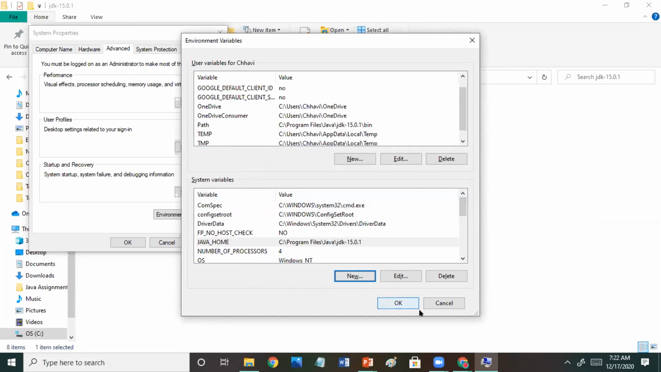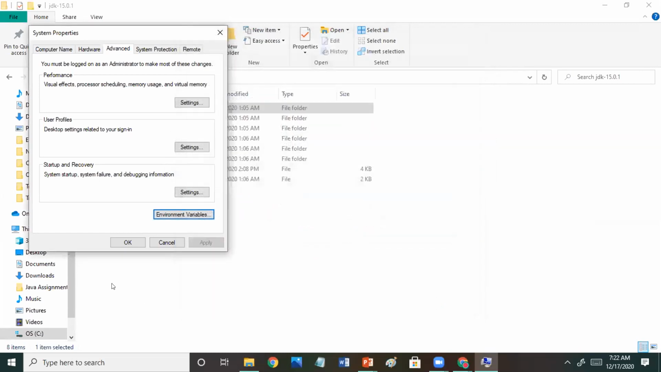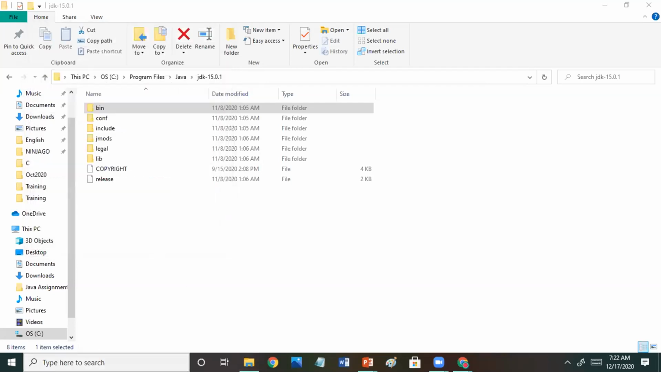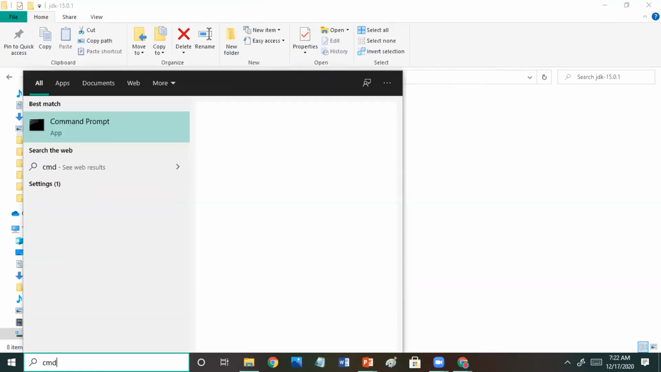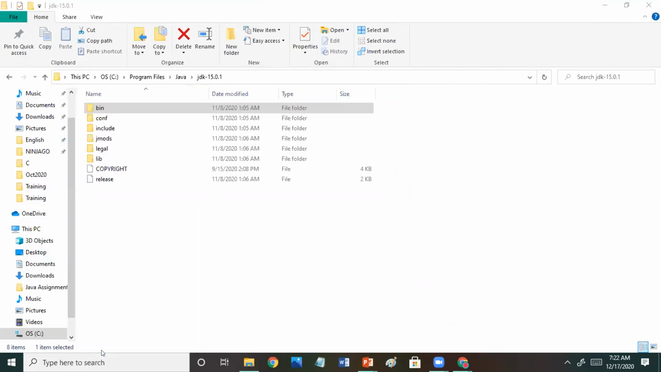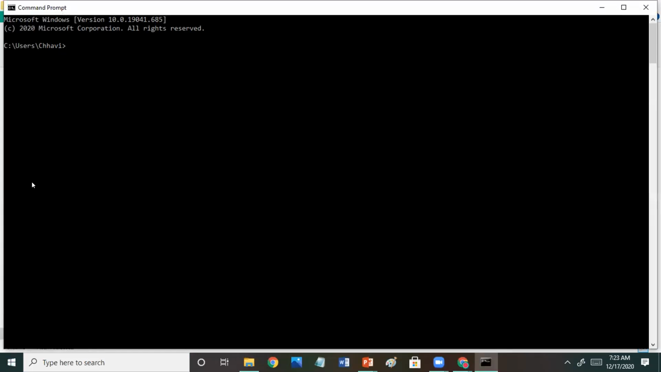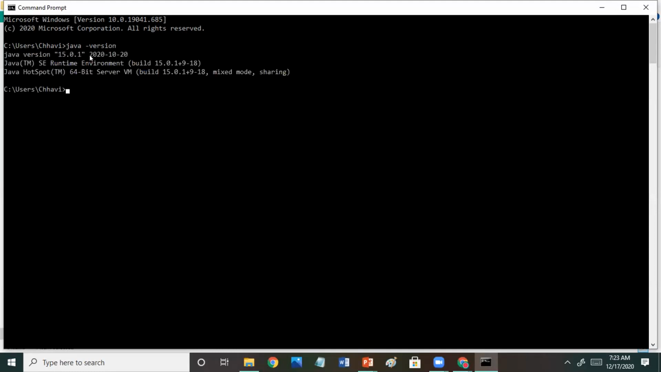Okay. So I'll just cancel it because it's already added in my system. So after that, what will happen? You can see that when you open the command prompt, Java is installed in your computer. How will you see? The same, java -version. So you can see that your Java is installed.